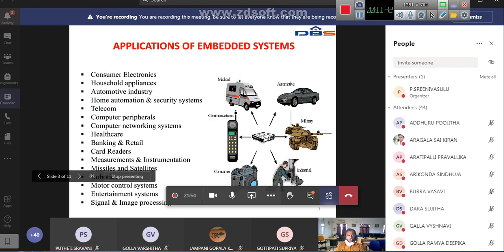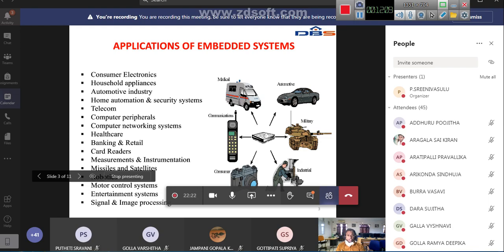Consumer electronics, meaning all home applications, come under different applications in the homes: entertainment systems, household appliances such as washing machine, fridge, AC, all this comes under household appliances. Automotive industry: cars, ambulances, any mobile automobile device or automobile system. Home automation, security system. That you can understand.